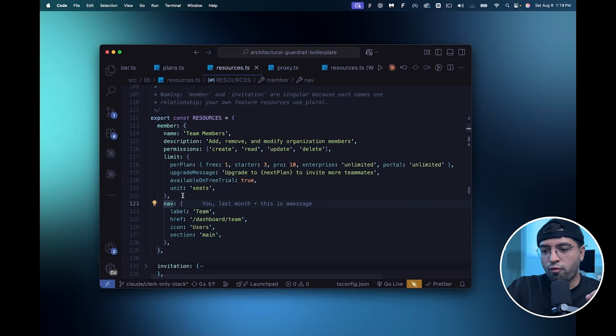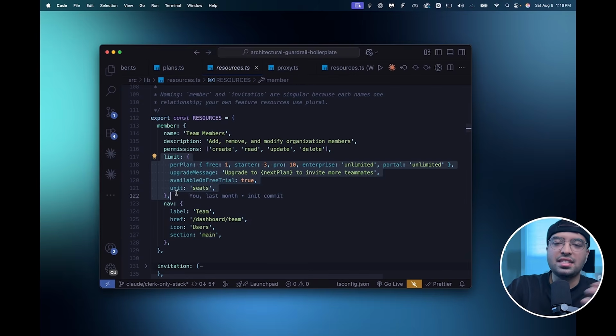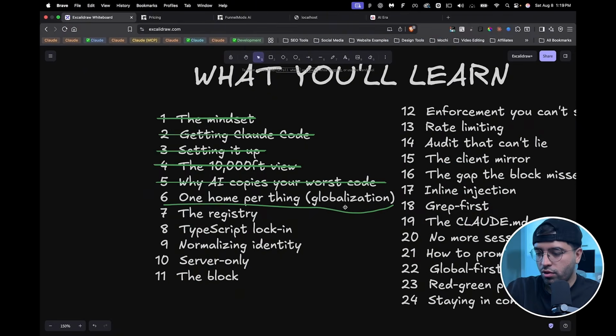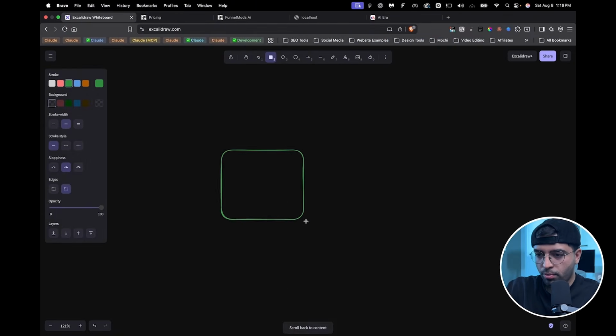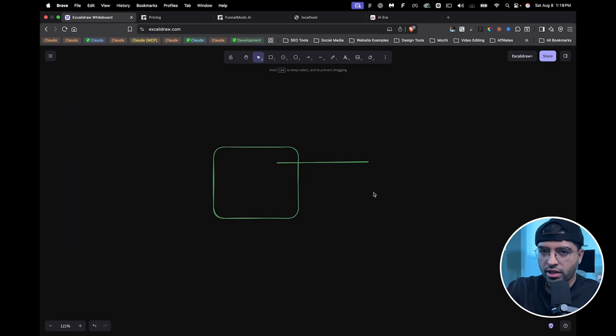And so it's kind of like settings. Think about it as settings for the entire app. If I change this right here, the entire app will change. So what I mean by that is, let me give you guys a more solid example. So my server here essentially has a couple checks it needs to do, right? So let's say the user is trying to create a project.